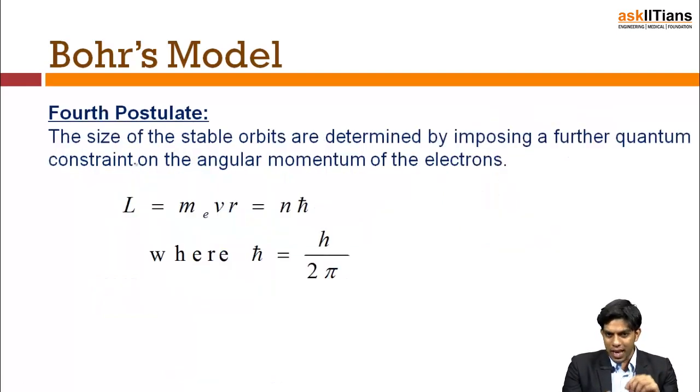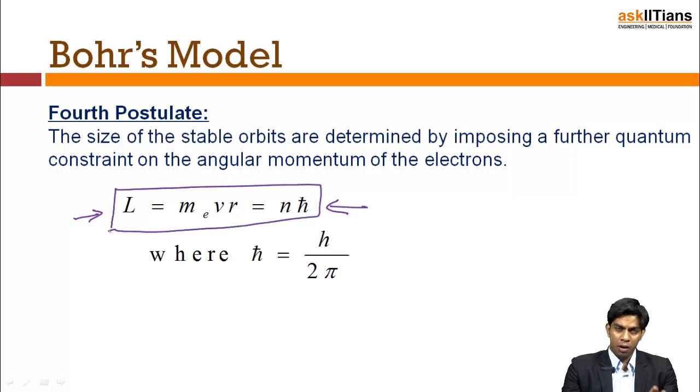Fourth postulate: the size of the stable orbits is determined by imposing a further quantum constraint on the angular momentum of the electrons. Again, what's the meaning of this? This fourth postulate says that the angular momentum is an integral multiple of h cut. H cut means h by 2 pi. Now this is again kind of fishy. Why did he come up with this law or with this postulate?